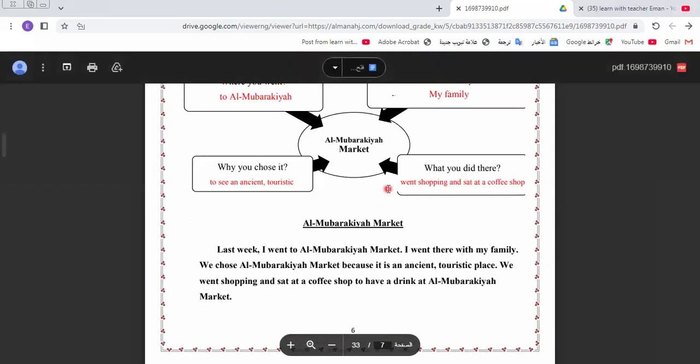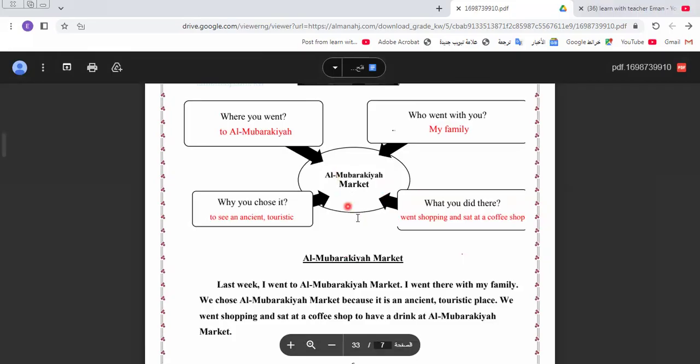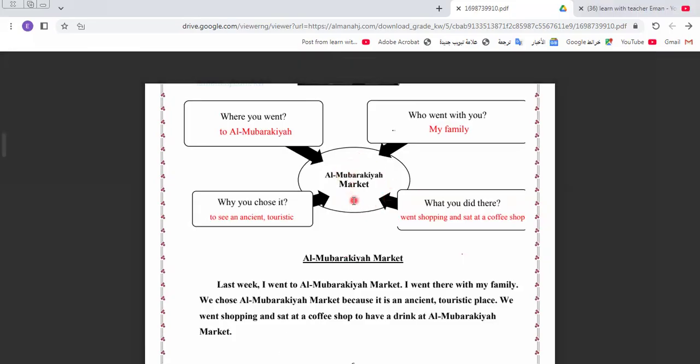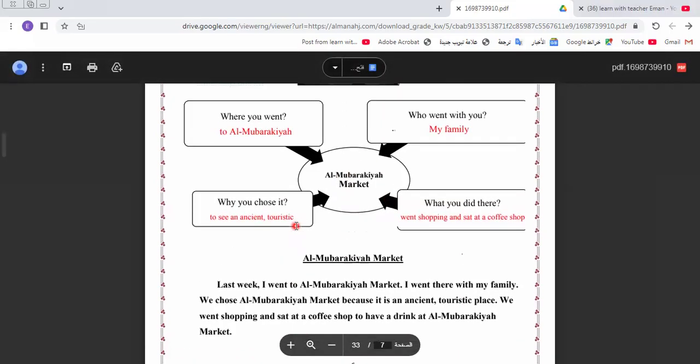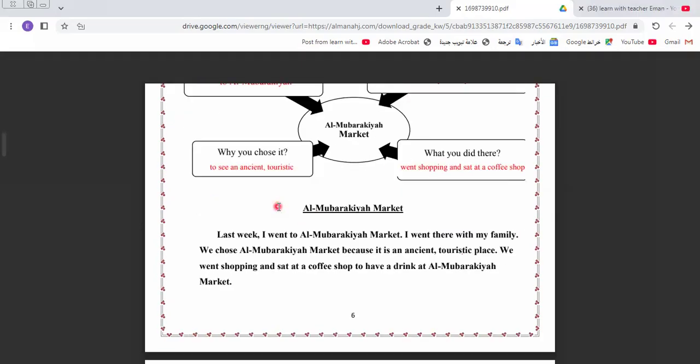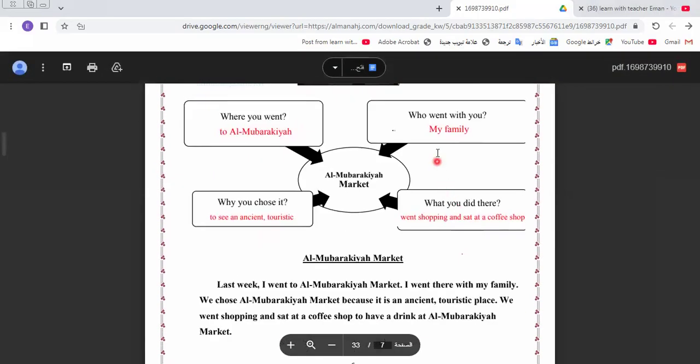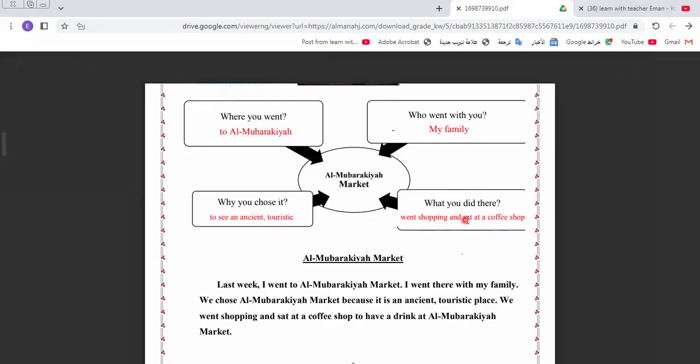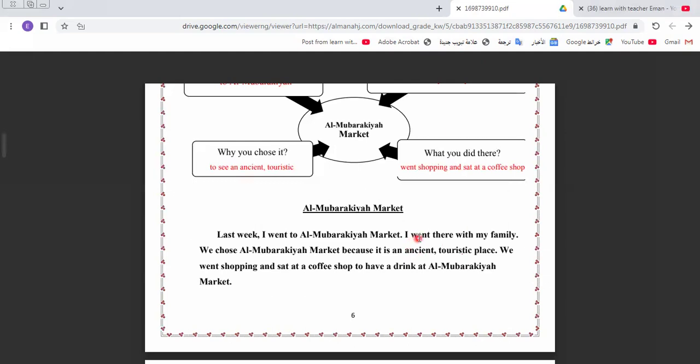So here we have المباركية market. Let's know more about this topic. When you say where you went, I ask about the place I went to, which is المباركية market. Why did I go here? I went there to see Asian and touristic things. Who went with us? My family. What did you do there? Went shopping and sat in a cafe shop.